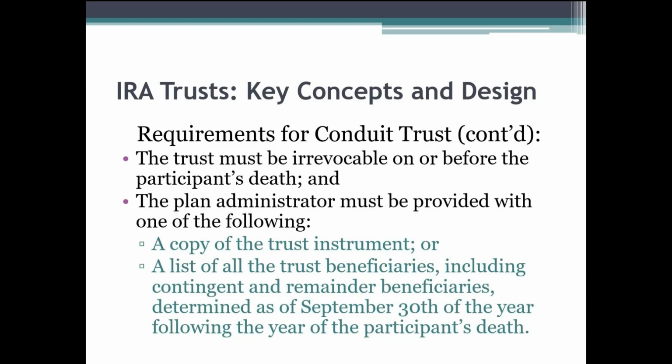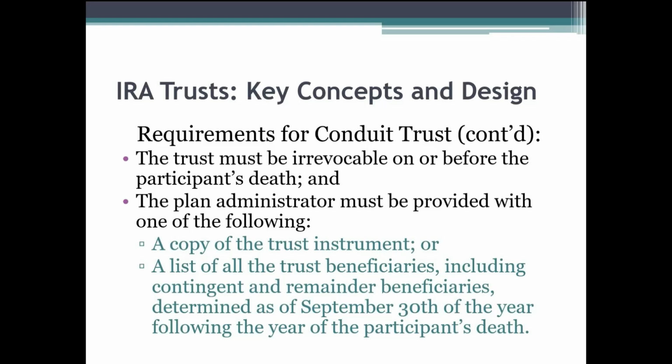Also to point out, the beneficiaries are determined as of September 30th of the year following the year of the participant's death. That becomes significant because, say I've created my revocable trust and I provide that upon my death there will be a trust for my beneficiaries. On my IRA, through the beneficiary designation form, I've designated $10,000 of my IRA to go to charity. The balance will go to the trust for my beneficiaries under my revocable trust. I die.